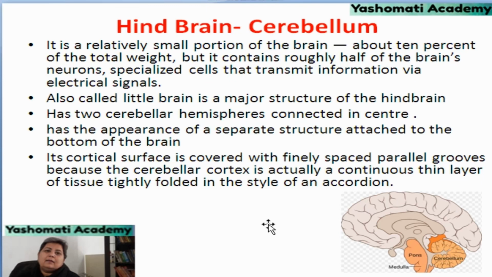But in the cerebellum, we see finely spaced parallel grooves, and this happens because the cerebellar cortex is actually a continuous thin layer of tissue tightly folded in the style of an accordion, or in the form of a paper fan. So these structures are pleated, and that is why they look like parallel grooves.